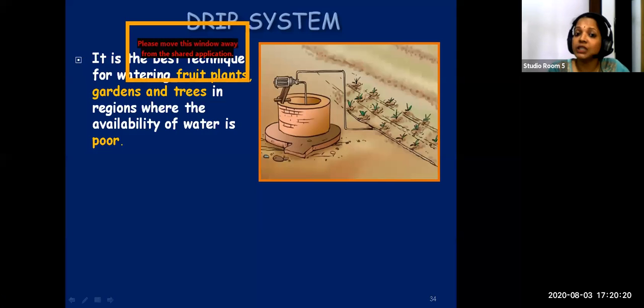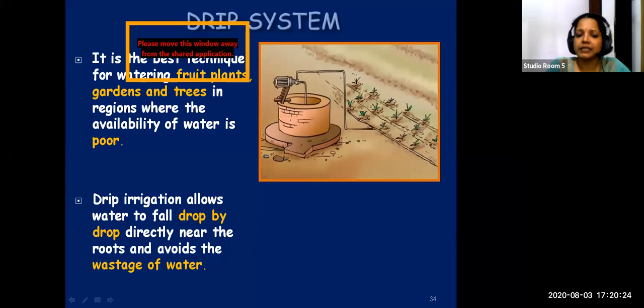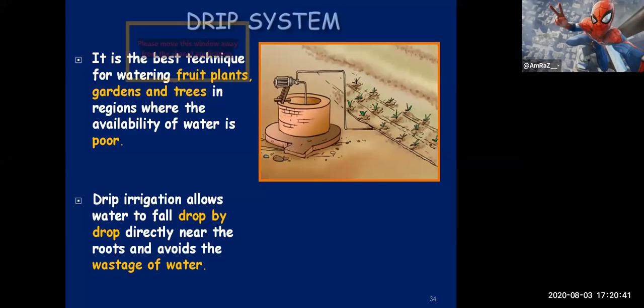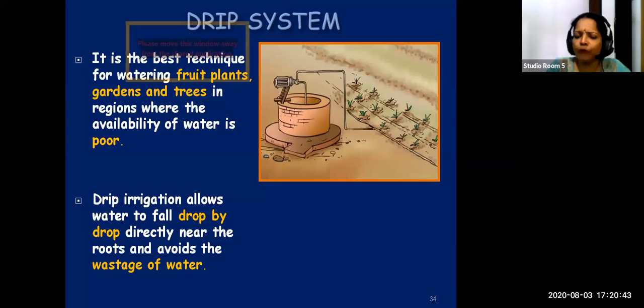In the drip system, the water starts dripping drop by drop. Drip irrigation allows water to fall drop by drop. It is not like in other methods where water is splashing through the pipe. Water will be falling just drop by drop.